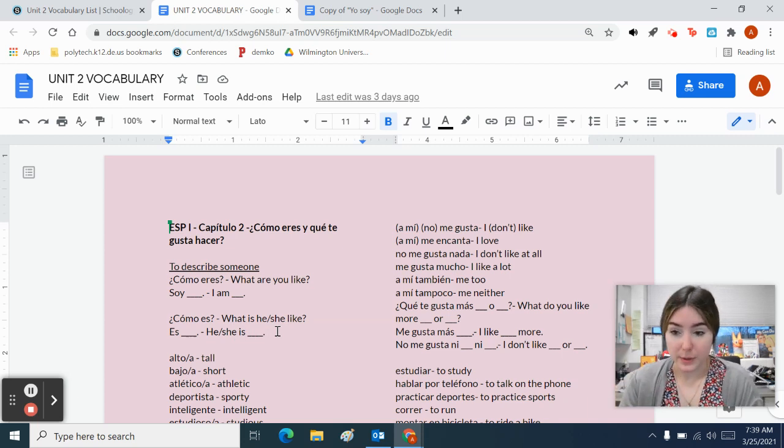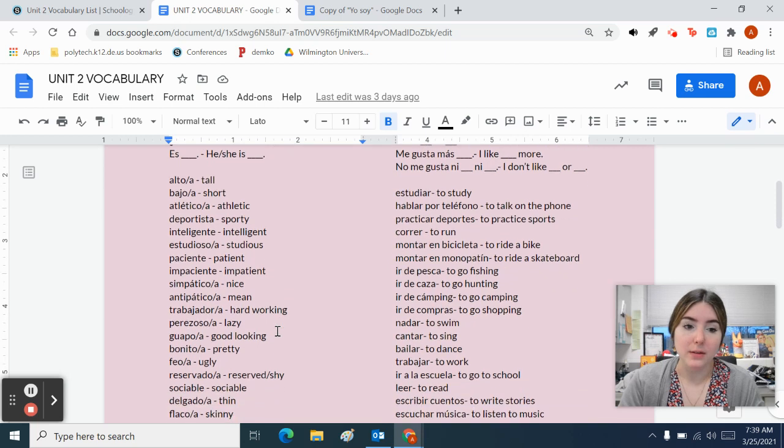When you are describing other people, that description has to match their gender. So if they identify as a male, their descriptions are going to end in O's wherever you have to choose, and they're going to end in A's if they describe themselves as a female, wherever you have to choose. If it ends in an E, such as inteligente, then no choice. It's gender neutral. You don't have to worry about it.